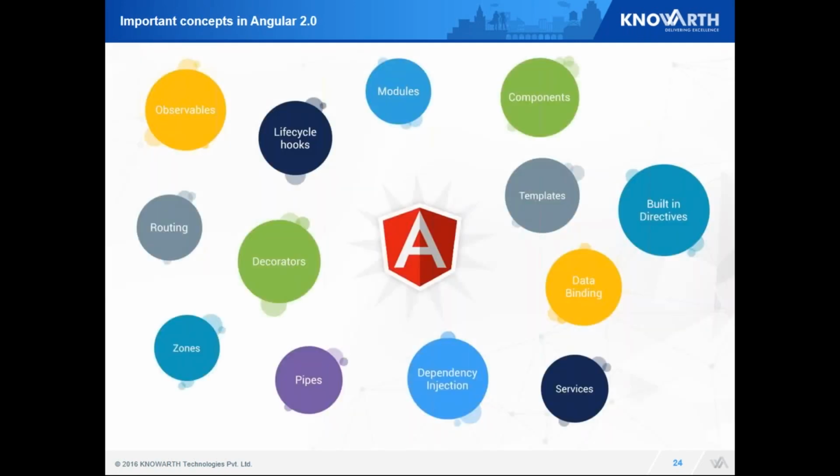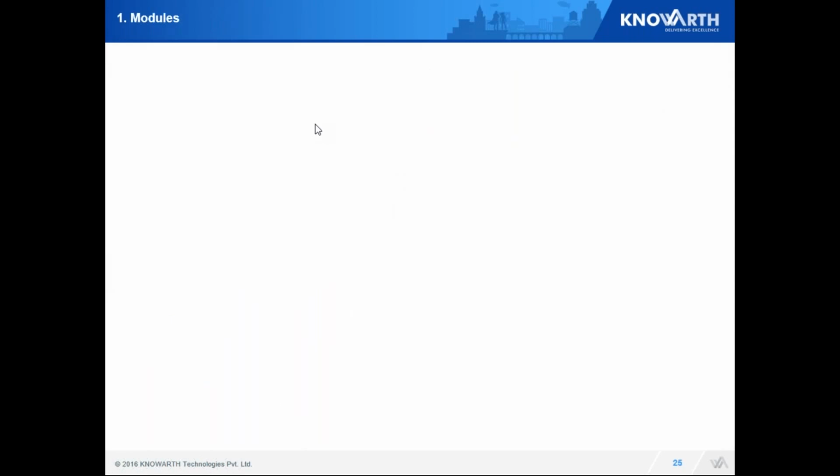Looking over important concepts in Angular 2, there are several concepts introduced. We are going to look over each of these concepts one by one. Starting with first, modules. We hear the word module everywhere. We even hear the word modular phone. So what is a module? A module is anything that couples a number of functionalities into one.